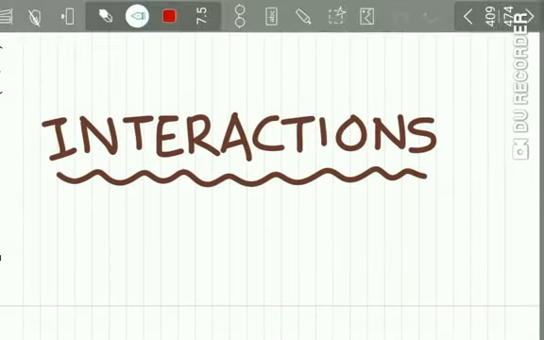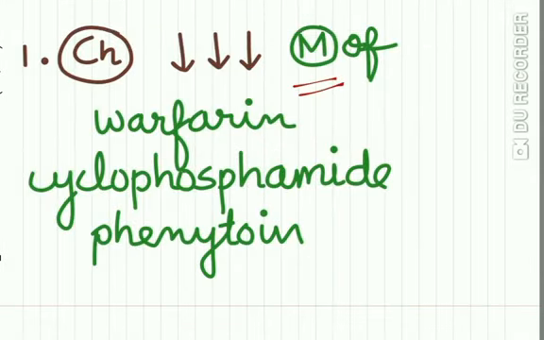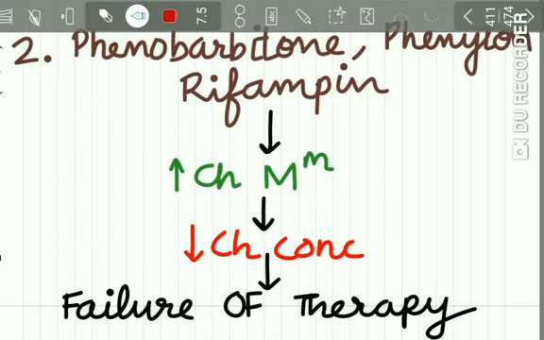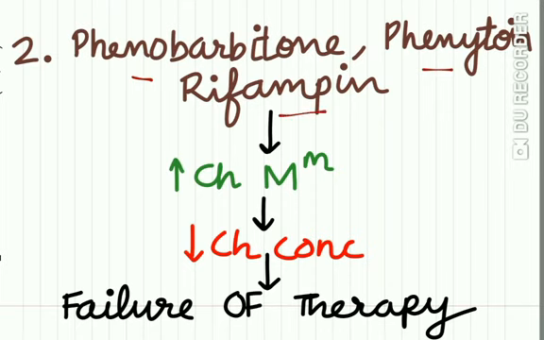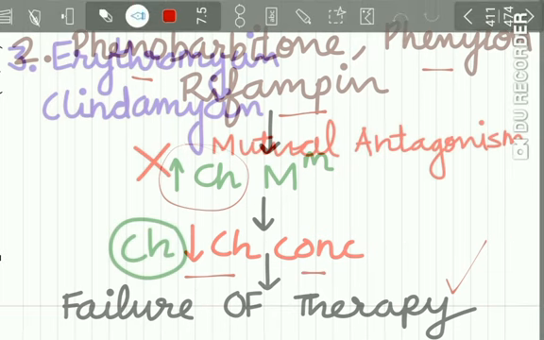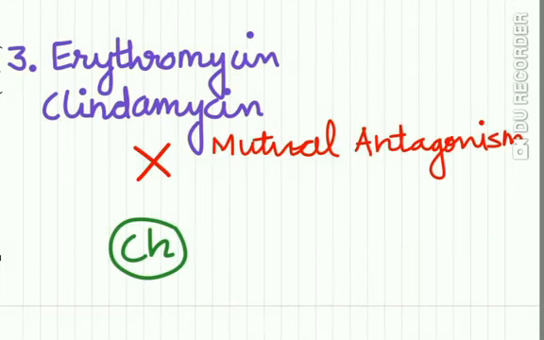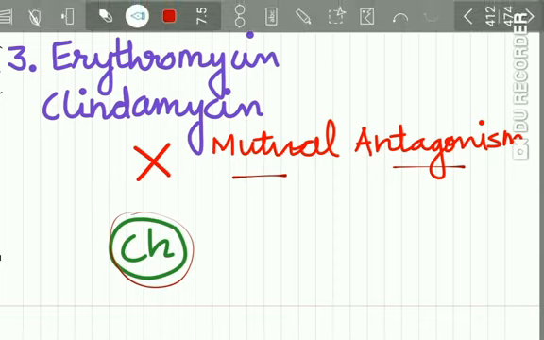Now, interactions. Chloramphenicol reduces the metabolism of warfarin, cyclophosphamide, and phenytoin. Now, phenobarbital, phenytoin, and rifampin increase the metabolism of chloramphenicol. Thus, the plasma concentration of chloramphenicol is reduced, resulting in failure of therapy. Now, erythromycin and clindamycin show mutual antagonism with chloramphenicol. This may be due to the binding sites being in close proximity on the 50S ribosomes.